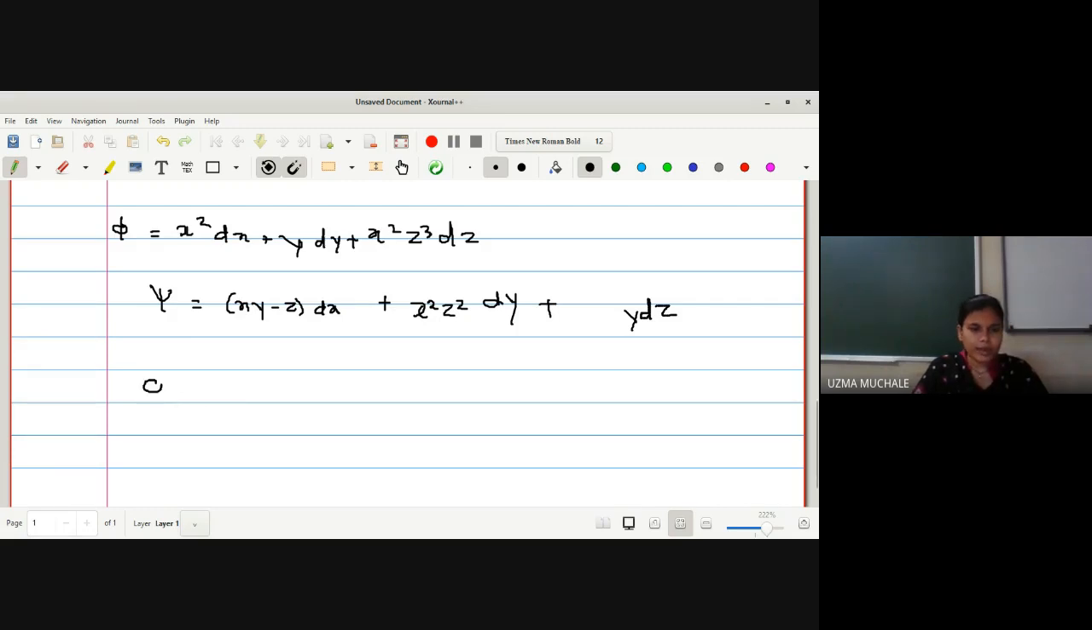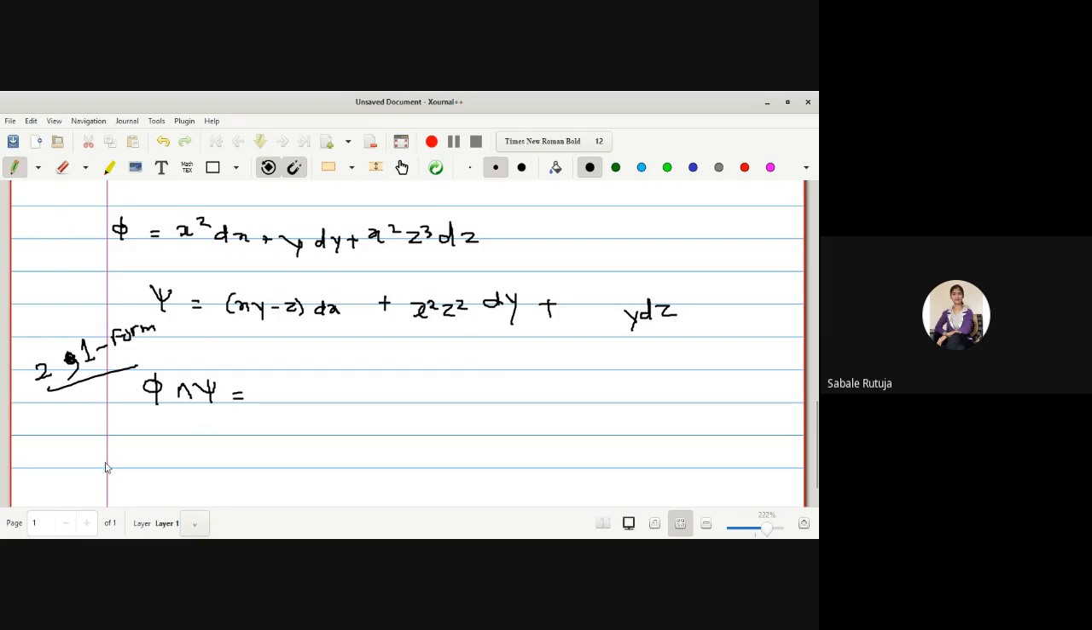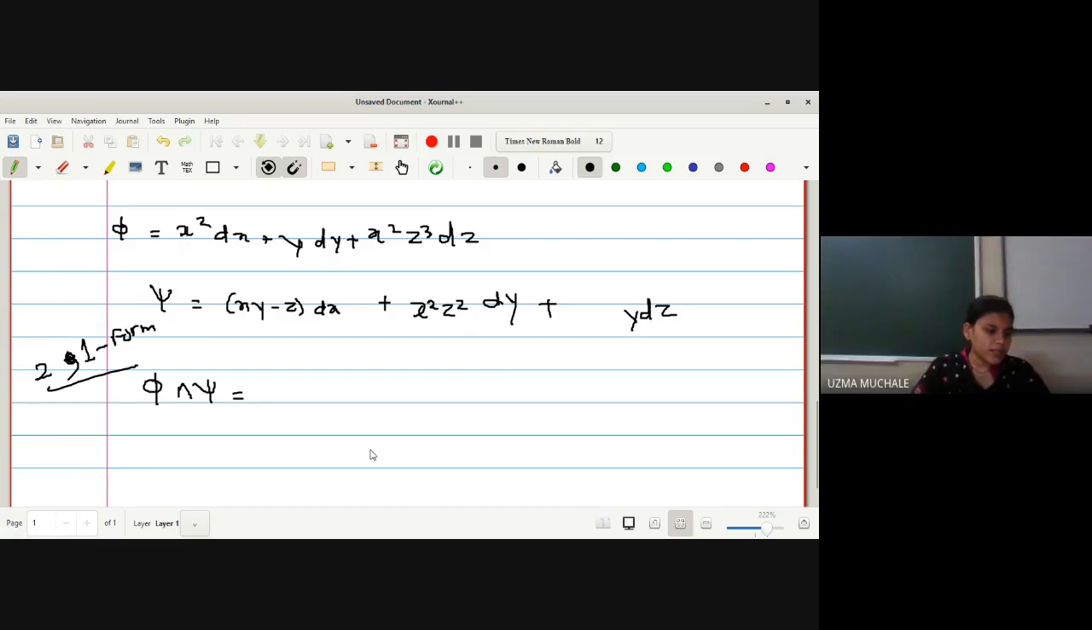Now you have to evaluate phi wedge psi. How are you going to evaluate phi wedge psi? Just now we have worked on this. So now we have two 1-forms given to us, and we have to evaluate the wedge product of these two 1-forms. Has everyone written this example? Yes, ma'am. Okay, let me evaluate the value of this.